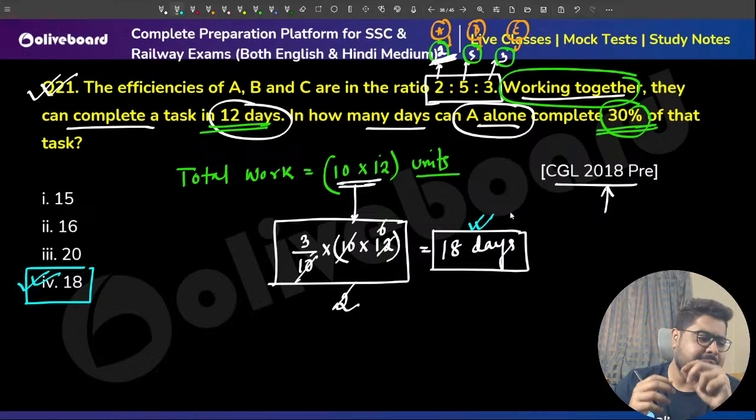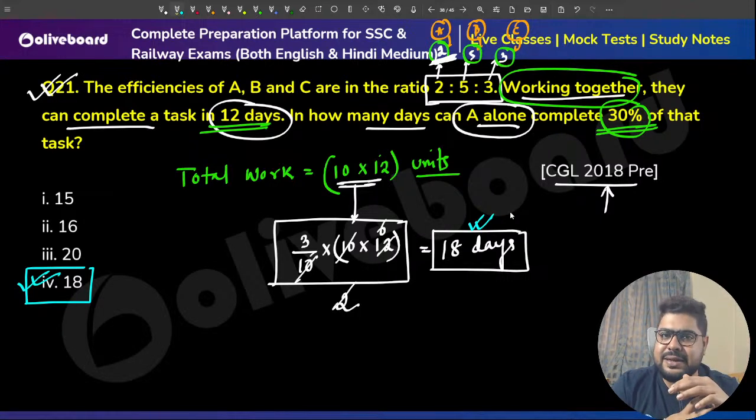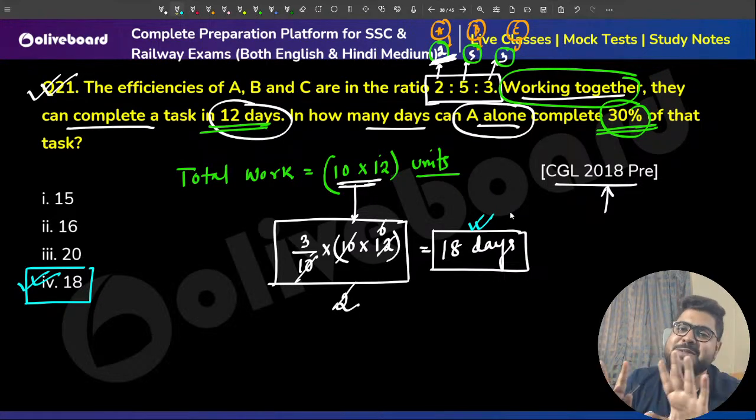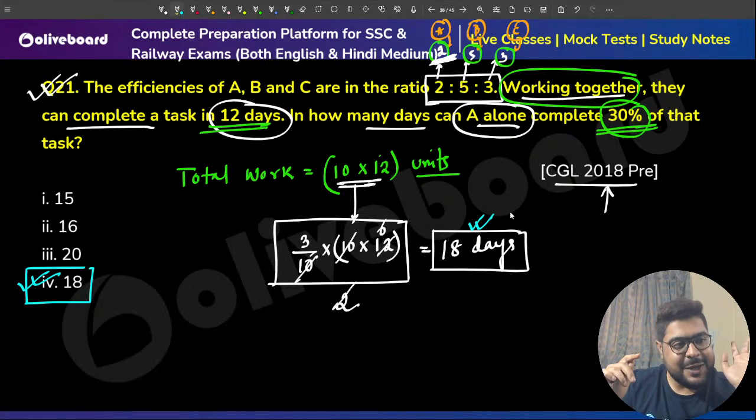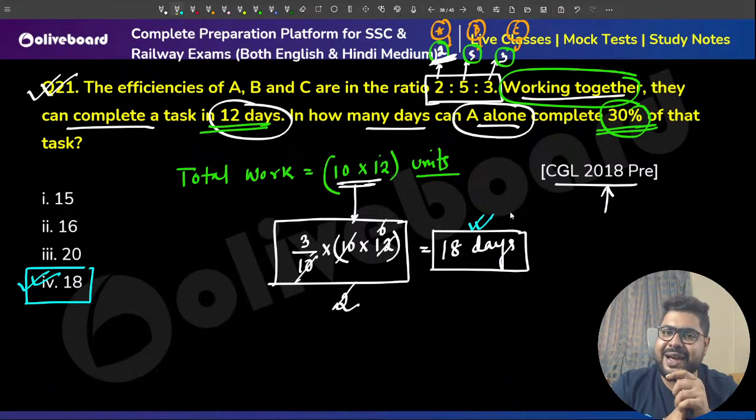If you make a mistake in your live class, there is a very small probability that you will repeat the same mistake in the actual exam. Because whenever you make the same mistake, something will get stuck: no, I made the same mistake in the class. So it is always better to make some mistakes in classes so that you don't make them in the exam.